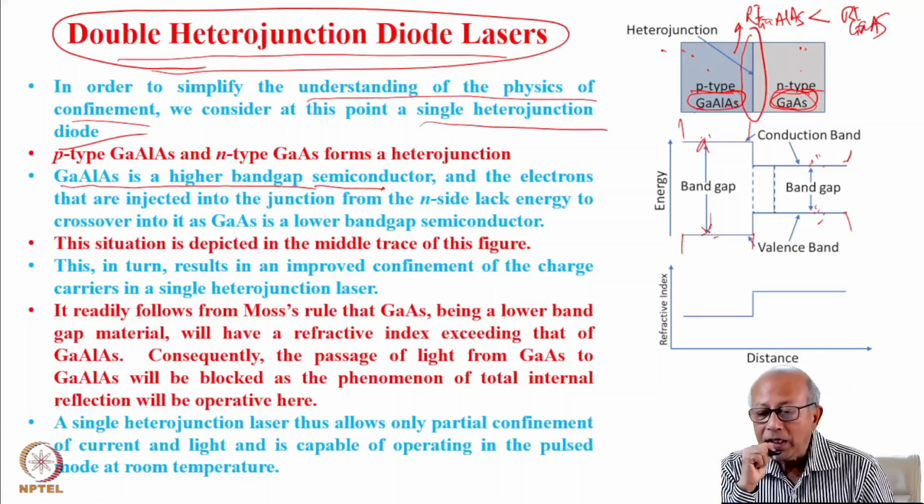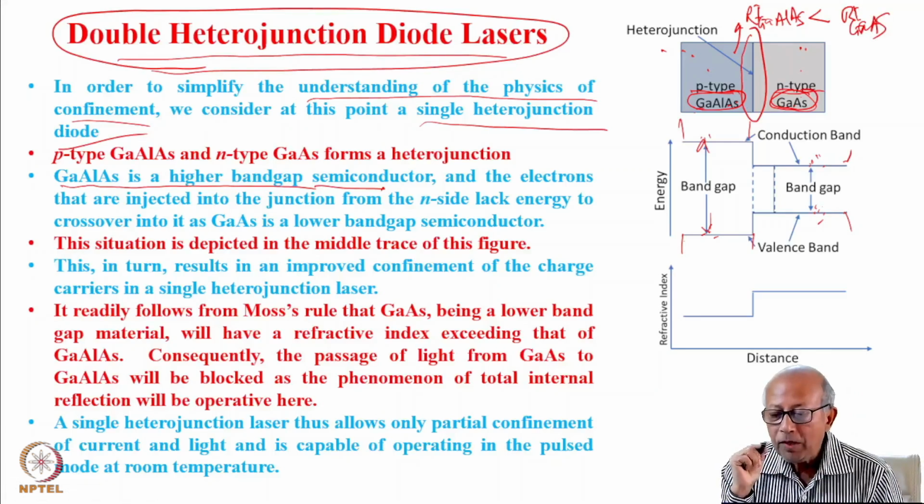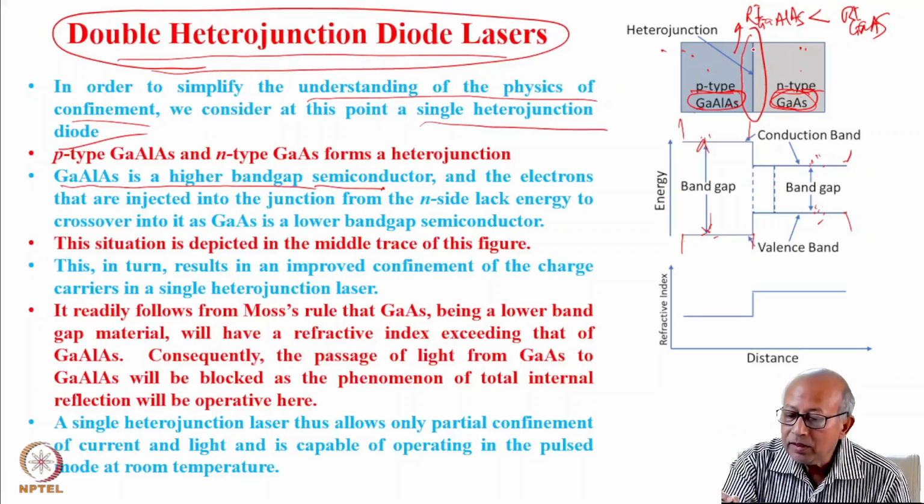So now you see, if it is so, then the light that would be produced, this side is more refractive index, this side is less refractive index.